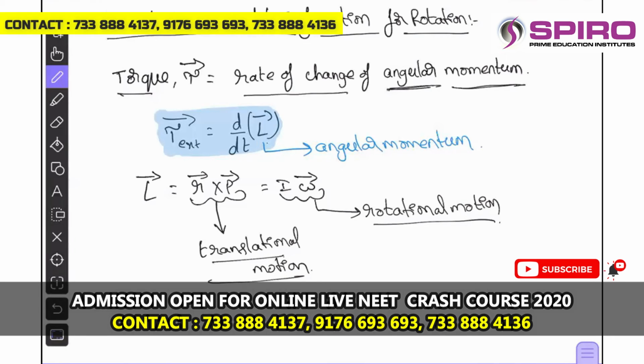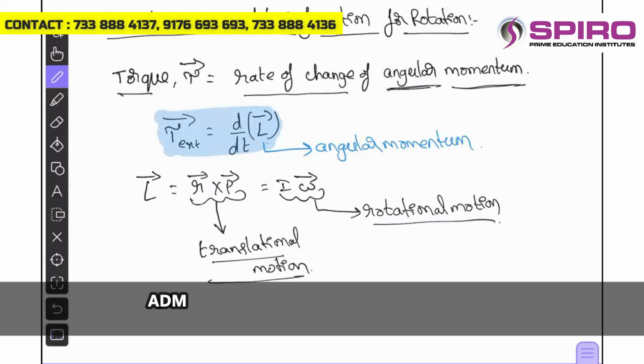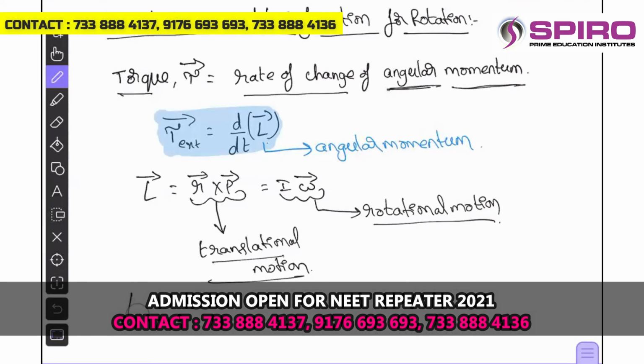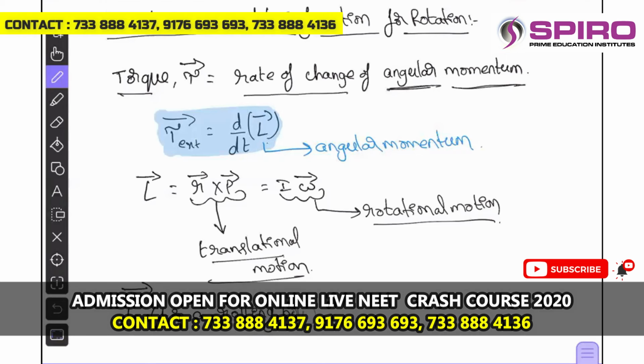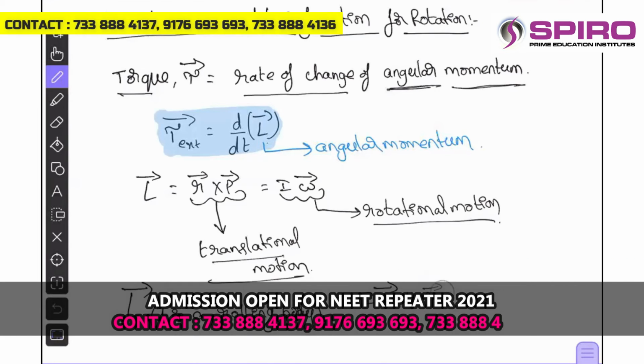In fact, for any rolling motion, the total angular momentum for a rolling rigid body can be written as I omega bar plus r bar cross P CM bar.